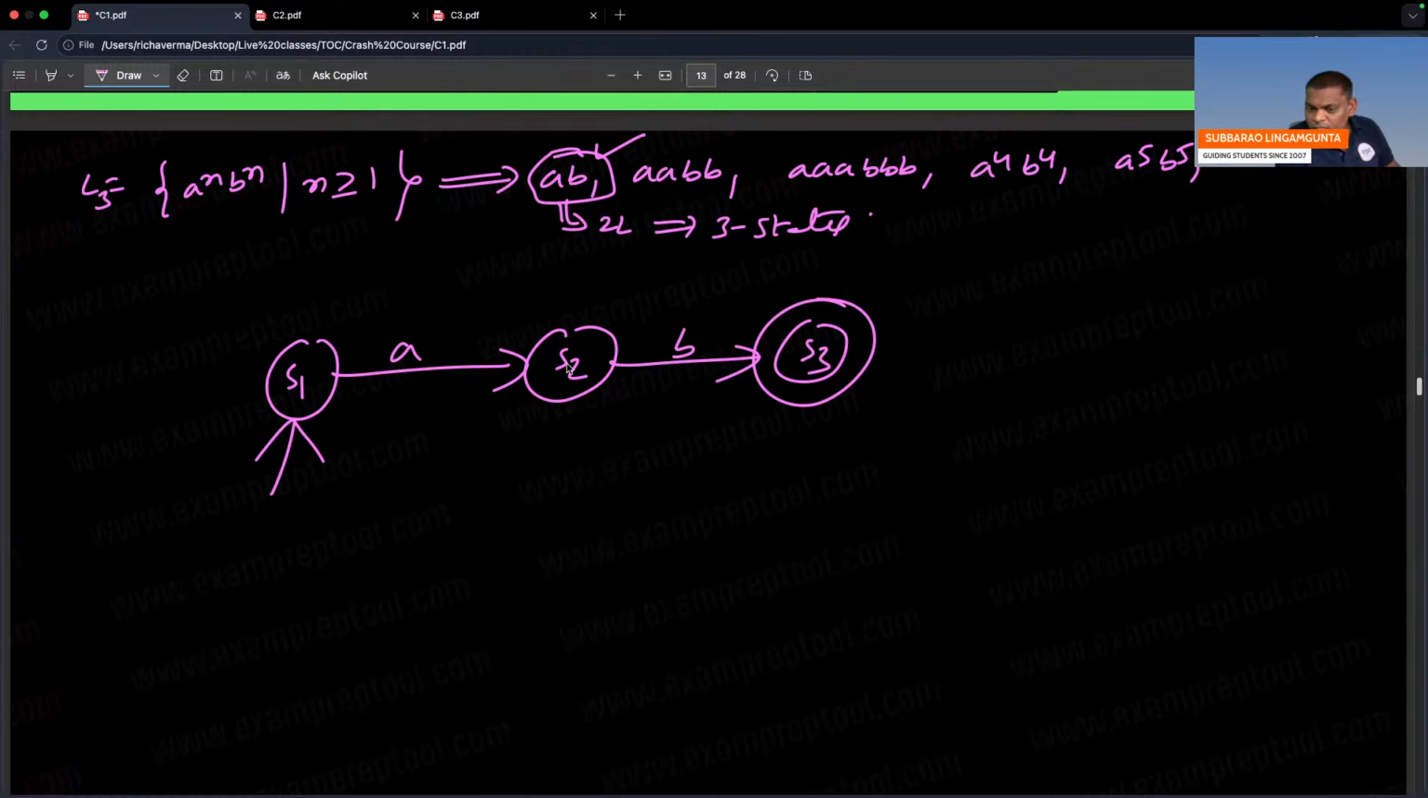Double A, see this one, double A. Let us assume I will keep A. After one A, I am at S2. After one more A, same S2. After S2 on B, I will go to S3. S3 on B, again S3 only. So after double A, double B, the string is over and you are in the final state. Double A, double B also accepted.